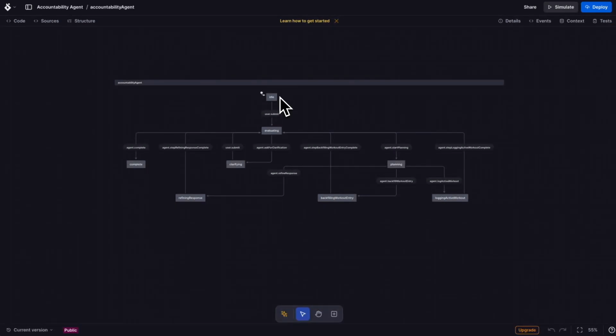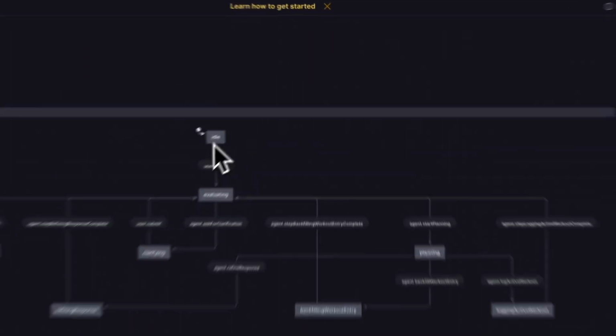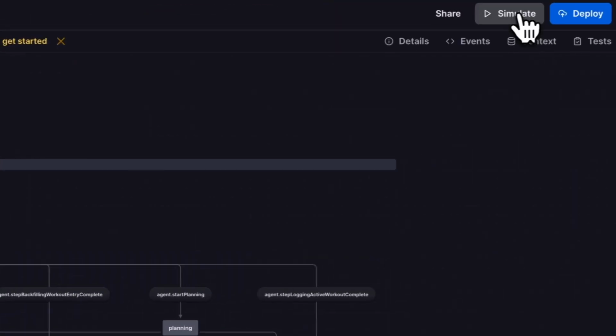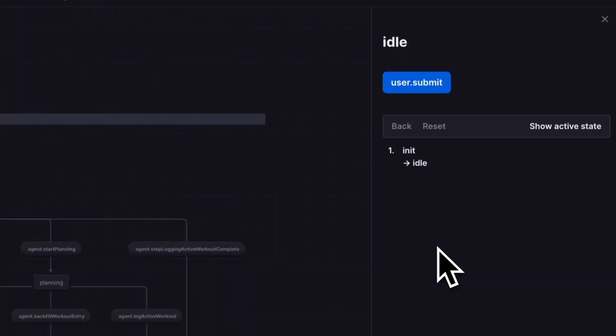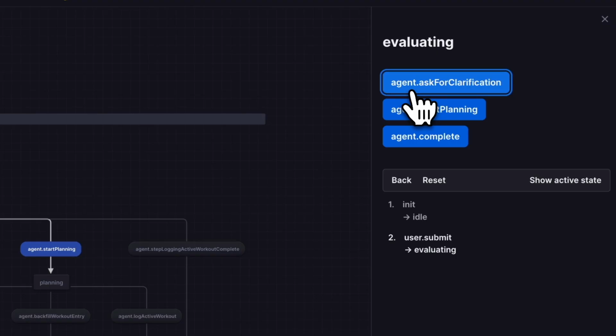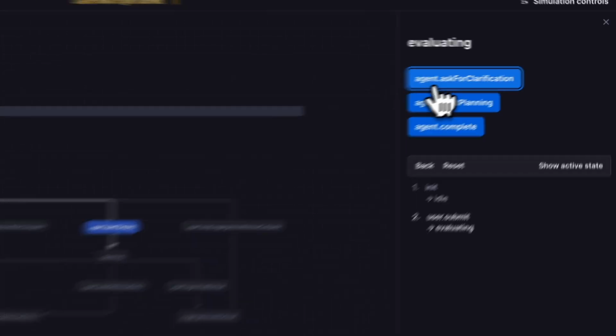So whenever we look at this, we could say that the idle state is where nothing has happened yet. But when a user submits a question, that's whenever we engage with the state machine. And the first spot is this evaluation state, where it has access to 3 different experts underneath. But in the evaluation state, it has a predetermined path that it can go down.